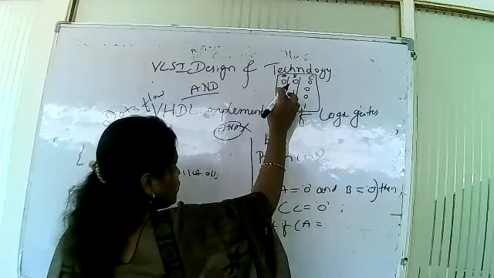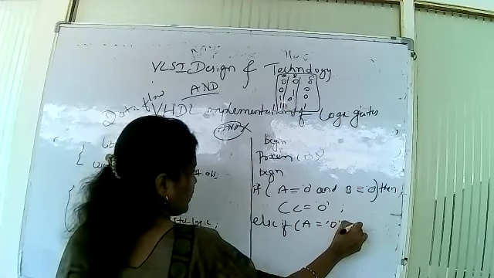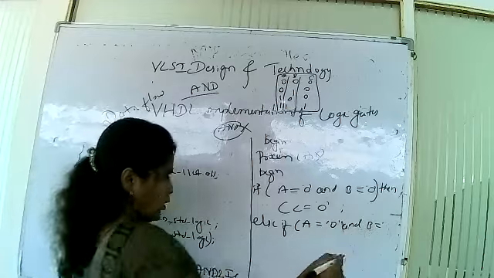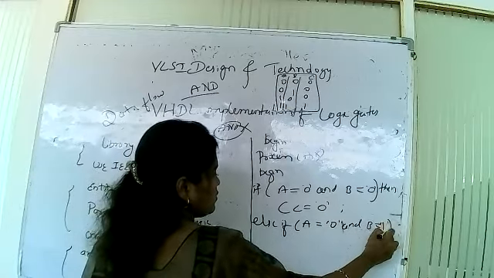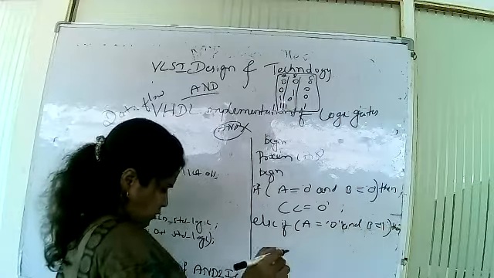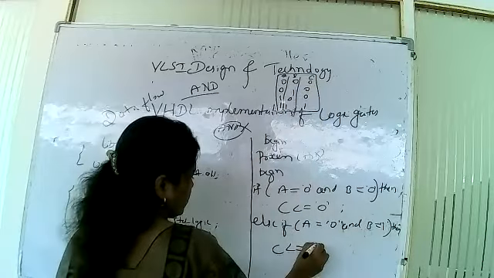If A is equal to 0 and B is equal to 1, then C is equal to what? 0.